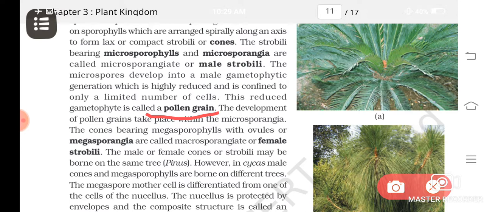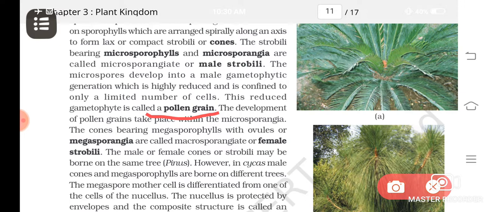So I told you about the male gametophyte, which you can see inside the pollen grain. Now, you would have studied in earlier classes that the male gamete of plants is the pollen grain. Now you understood, no? Pollen grain is not the male gamete. It contains the male gametophyte. Gametophyte means that which produces the male gamete.